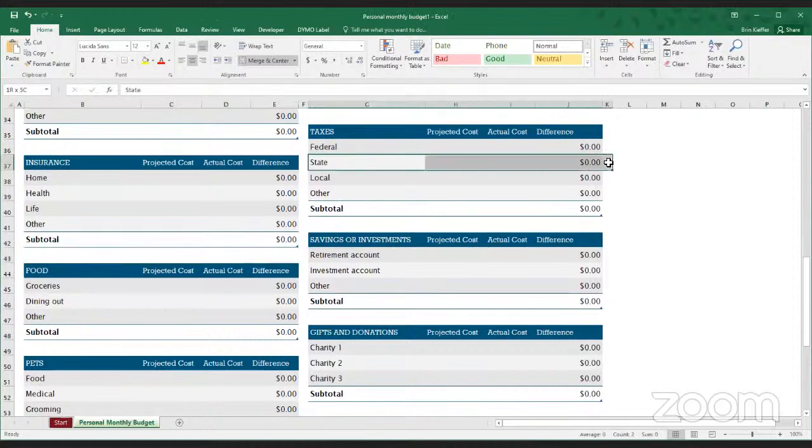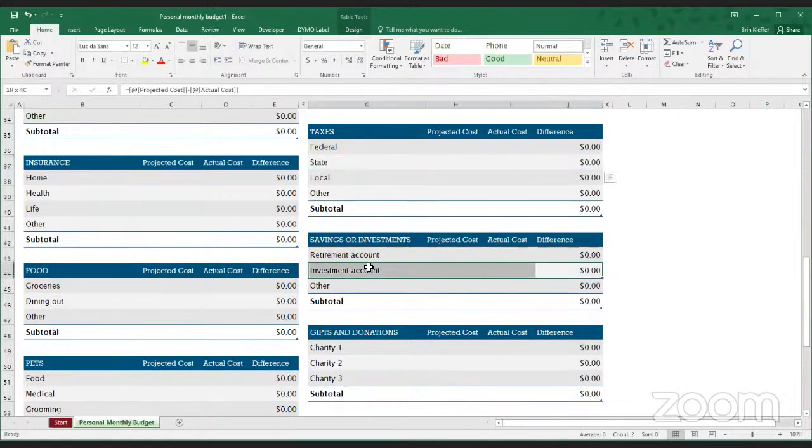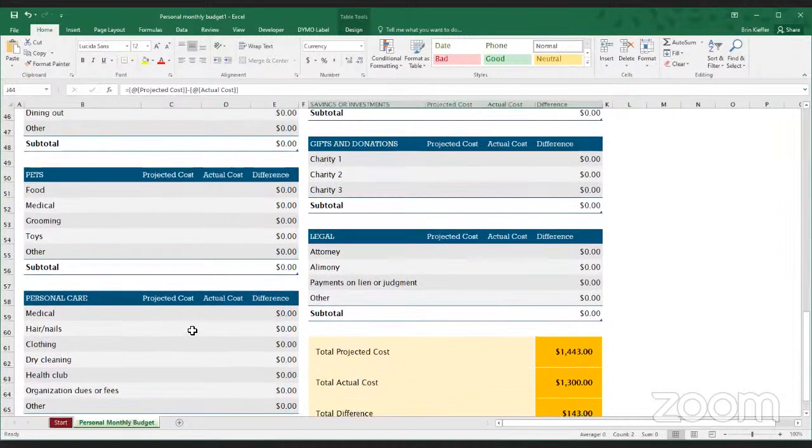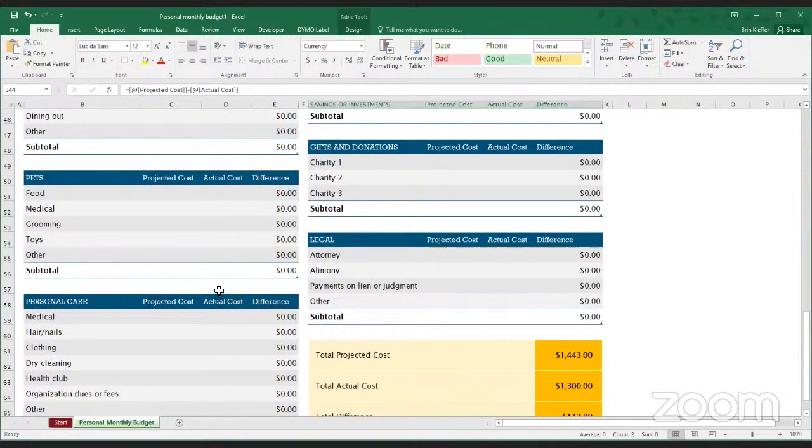We also do not have a state tax in Texas, so you could remove that if you wanted to do so. You may not have an investment account that you use. Regardless of what your specific circumstances are, if you're comfortable adjusting spreadsheets, you could give it a try. But otherwise, you may find this unwieldy to work with, since there are just so many different options here.